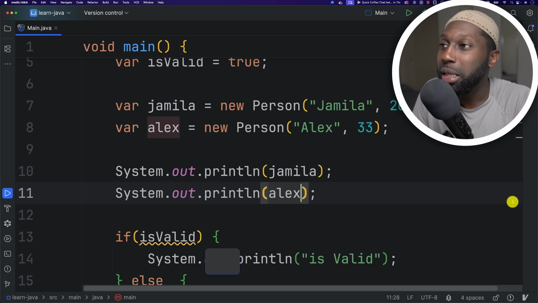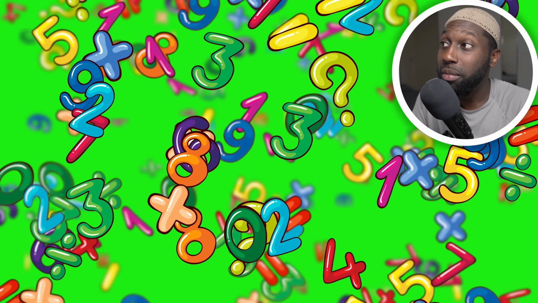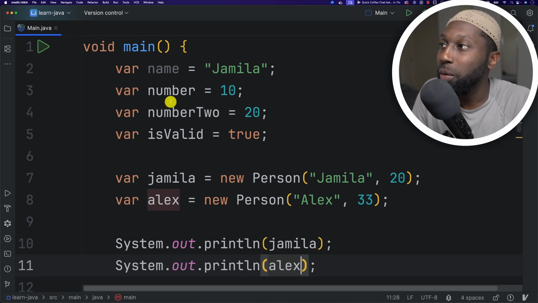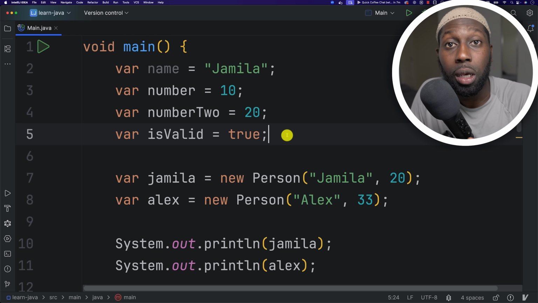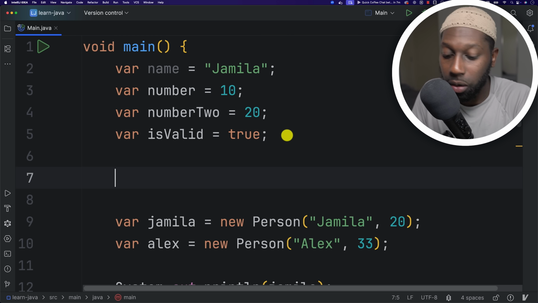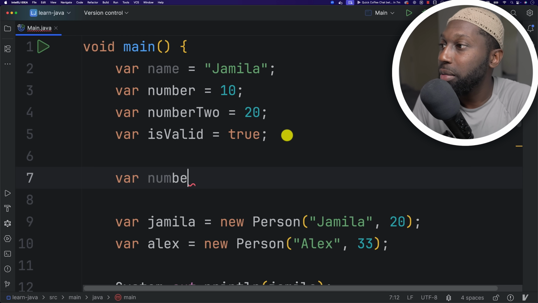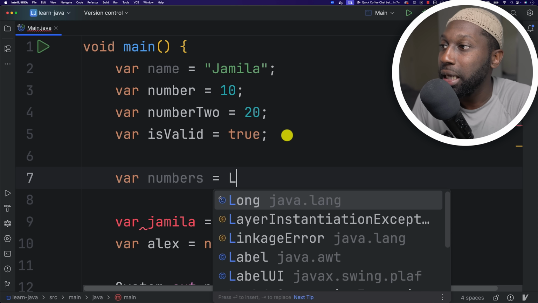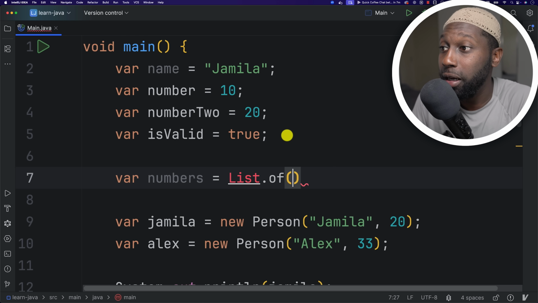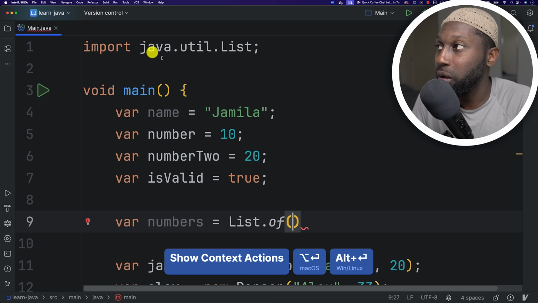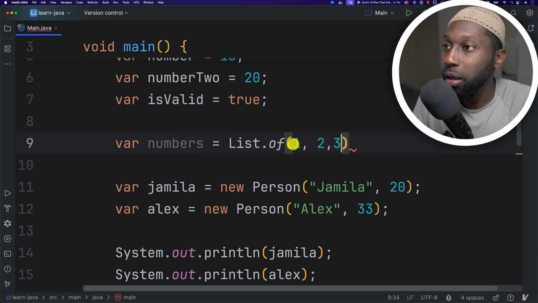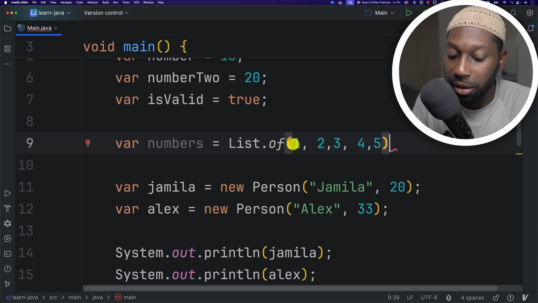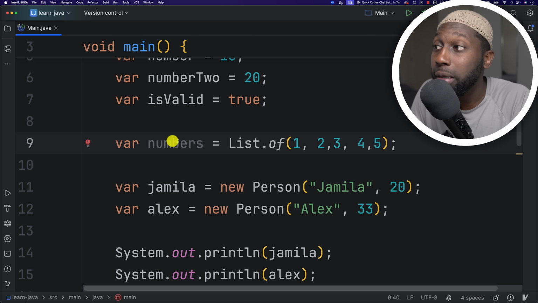And the last thing I want to show you is if you want to store, for example, a sequence of numbers. Here, for example, you saw that we have a variable that holds 10 and then another one for 20, but maybe you want to have those in one single variable. So how do you do it? Well, you could just say var, and then here I'm going to say numbers, for example, equals List.of, and I need to import this. So at the very top we have import java.util.List so that we can use this, and then here I'm going to say 1, 2, 3, 4 and then 5. So now this variable is a list that holds 5 numbers.